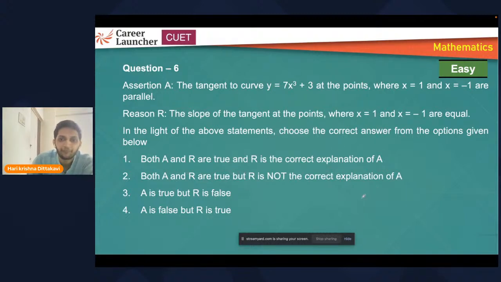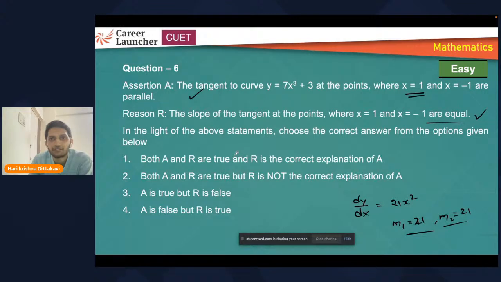Check it. If I find dy by dx, I'll get 21x square. When I substitute x as 1, I'll get slope as 21. When you substitute x as minus 1, again slope will be 21. So slopes are same, right? Second statement. First statement, yes. Now, is it a correct explanation or not? When can we say that 2 lines are parallel to each other?